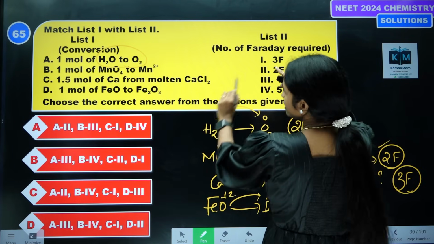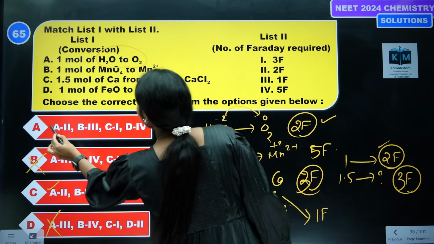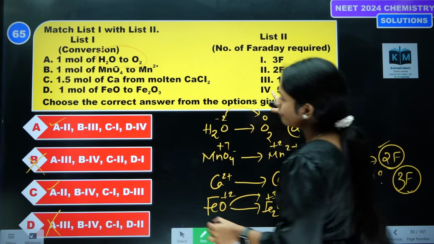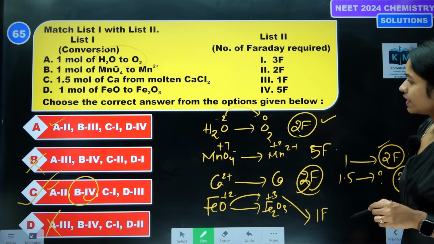So for the first one it is 2, these two are incorrect. Next one is 5 Faraday, 4. This option is the correct option. Is it clear? Is it clear?